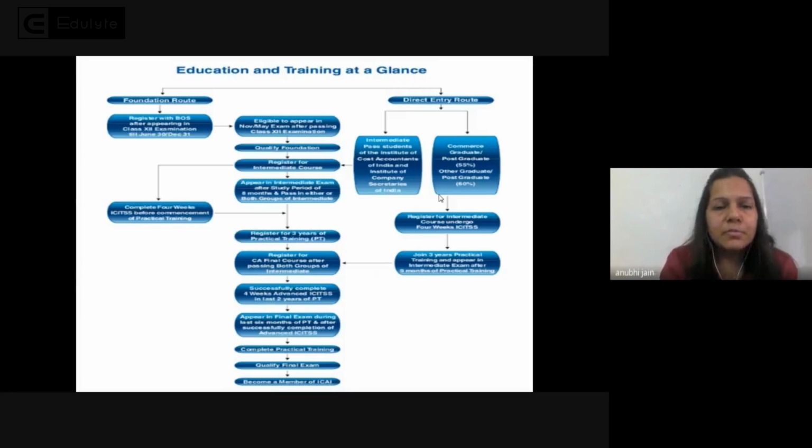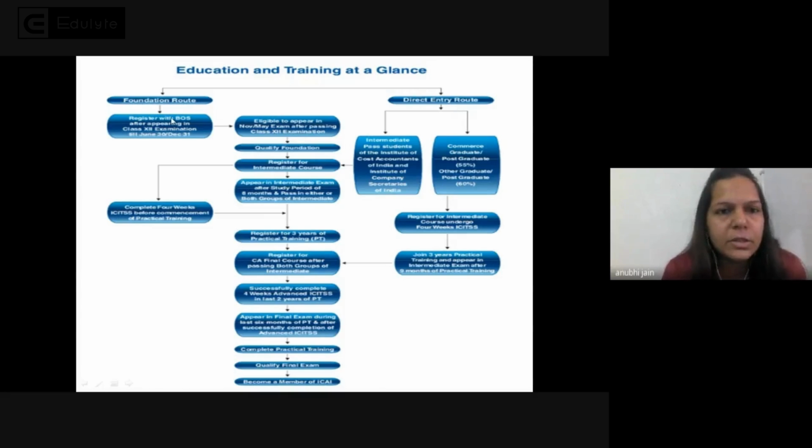So now, first of all, I would like to explain what the process of CA is, what the journey is, what steps we have to follow, and what the institute guidelines are regarding that. There are two options for becoming a chartered accountant. First is the foundation route, and second is the direct entry route. First, I will talk about the foundation route.